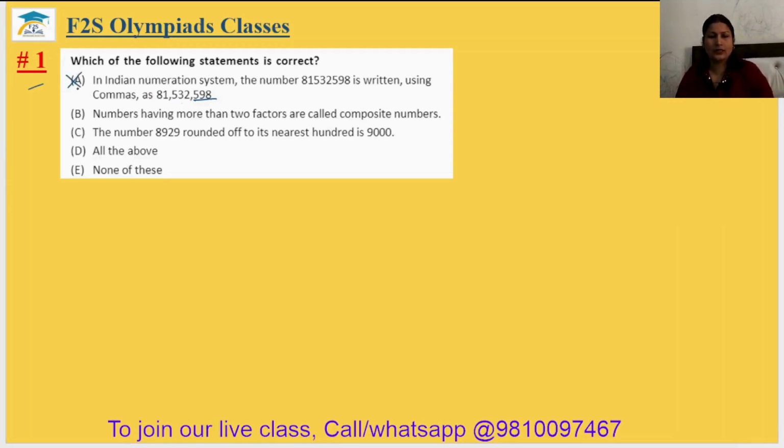Option A is rejected. Option B. Numerals having more than two factors are called composite numbers. Yes. Option C. The number 8,929 rounded off to its nearest 100 is 9,000. No. Last two digits are 29, which is below 50. So it should be 8,900. It is also wrong. Option B is the correct answer. First answer is option B.